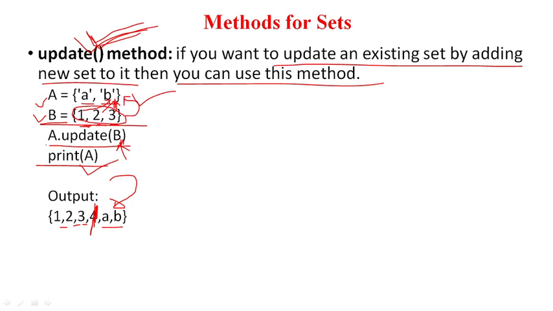I am calling the function update on A, so I am getting the result in A. If I call the function update on B, then the whole data will be available in B only. In that case we need to print B to see the whole output. So you have to remember on which set you are calling the function. If you call update on A, the whole data will be available in A. If you call it on B, the whole data will be available in B.